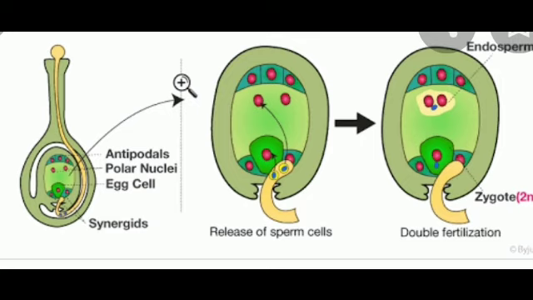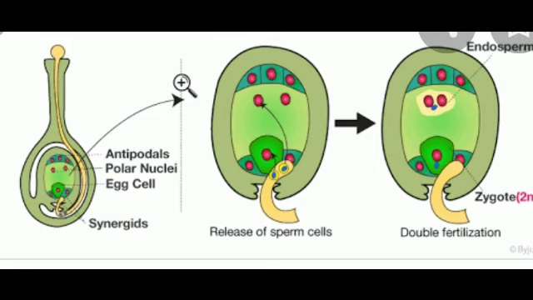It divides to form 4 megaspores. Clear? Out of these, only 1 megaspore is functional, which develops into the female gametophyte. Now, see what happens. This 1 megaspore develops into the female gametophyte at the time of fertilization.